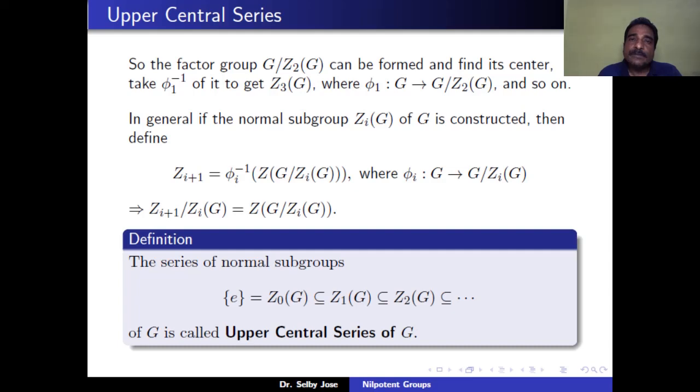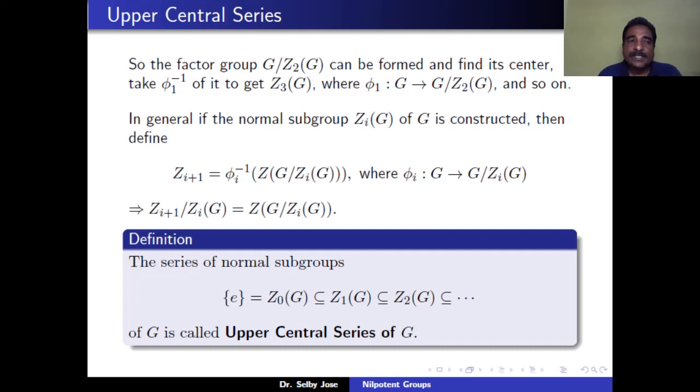Consider the canonical projection map phi 1 from G to G mod Z2 of G and define Z3 of G as phi 1 inverse of the center of G mod Z2 of G. And then we can show in a similar way that Z3 of G is a normal subgroup of G and contains Z2 of G. So in general, if the normal subgroup Zi of G is constructed, then we can define Zi plus 1 as phi i inverse of the center of G mod Zi of G, where phi i is the projection map from G to G mod Zi of G.